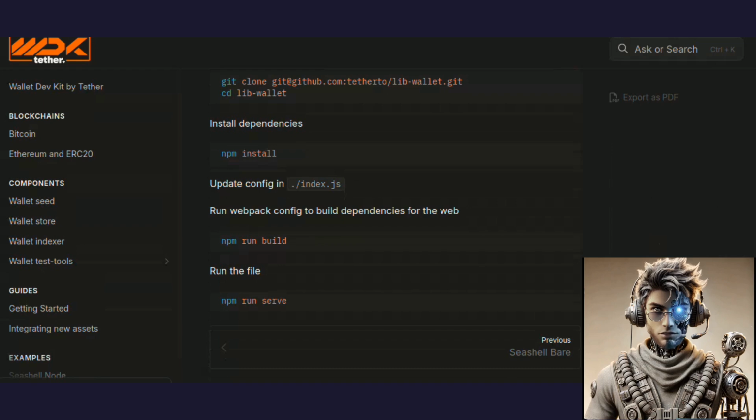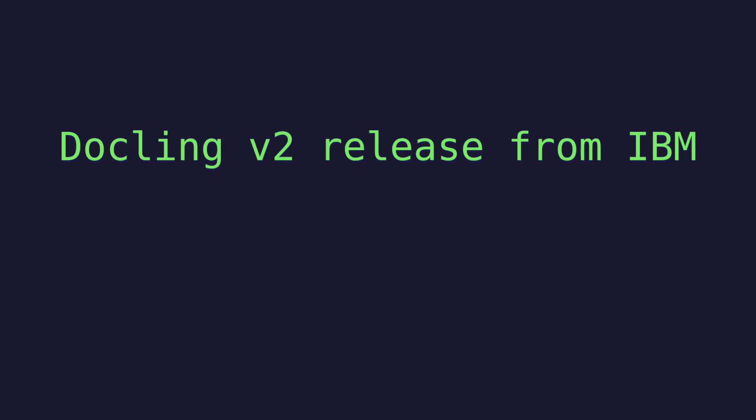The release of Tether's WDK has the potential to significantly impact the development of non-custodial wallets. By providing a robust and flexible toolkit, Tether is empowering developers to create innovative wallet solutions that prioritize user control and security. The WDK's emphasis on AI integration also points to a future where wallets are seamlessly integrated with AI-driven financial ecosystems. This move by Tether underscores the growing importance of decentralized finance and self-custody in the evolving landscape of digital assets.